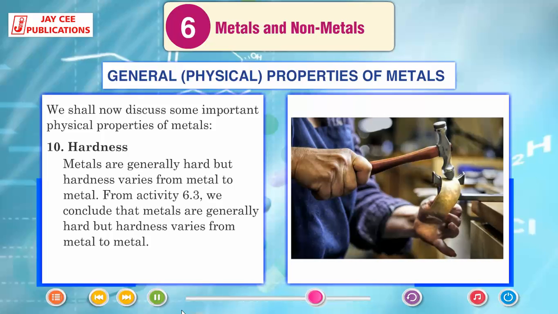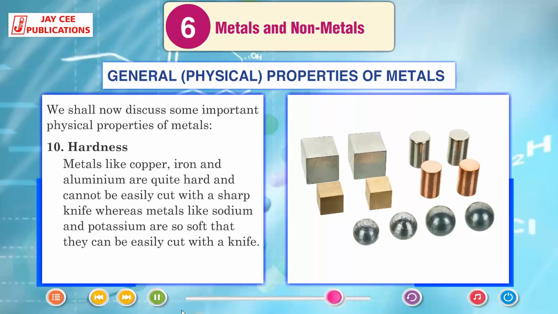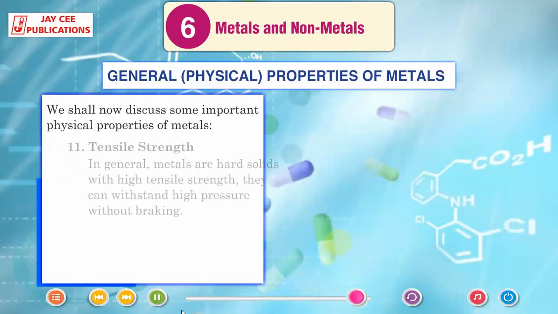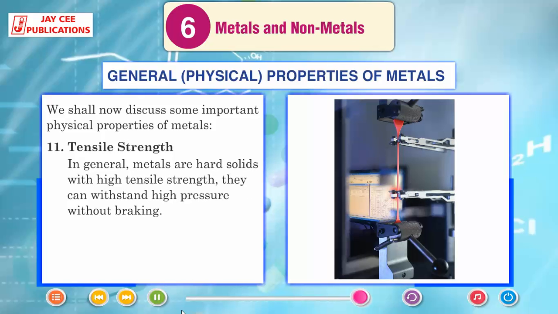Hardness. Metals are generally hard, but hardness varies from metal to metal. From activity 6.3, we conclude that metals are generally hard, but hardness varies from metal to metal. Metals like copper, iron and aluminium are quite hard and cannot be easily cut with a sharp knife, whereas metals like sodium and potassium are so soft that they can be easily cut with a knife. The hardest metal is chromium and the softest metal is cesium. Tensile strength. In general, metals are hard solids with high tensile strength. They can withstand pressure without breaking.